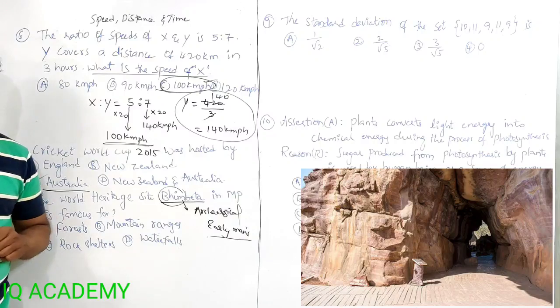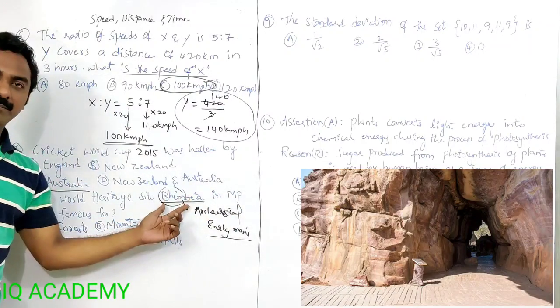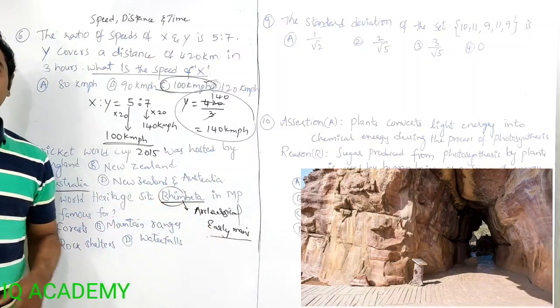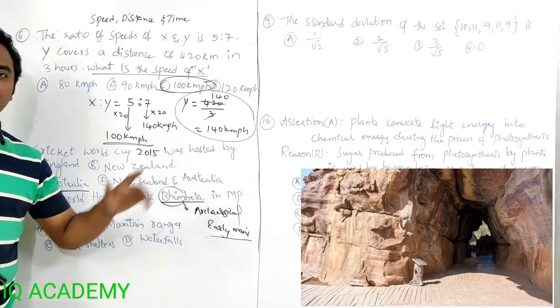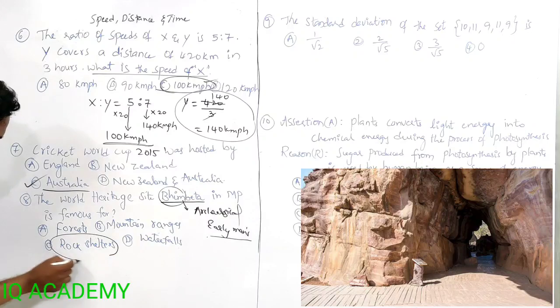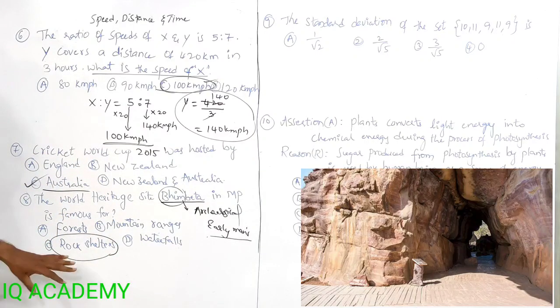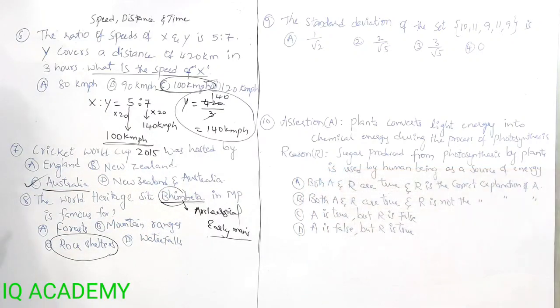So a lot of rock caves are there in MP, Bhimbetka. Bhimbetka is famous for its rock caves and rock shelters. So it shows early man's living there. If anybody has visited there, then you can see the rock shelters there.